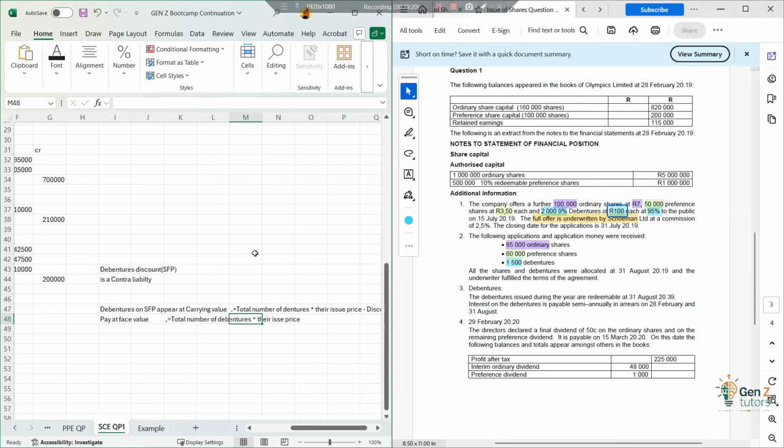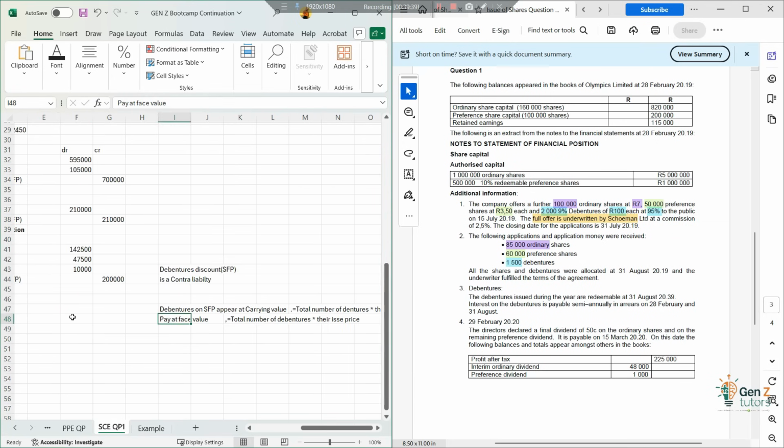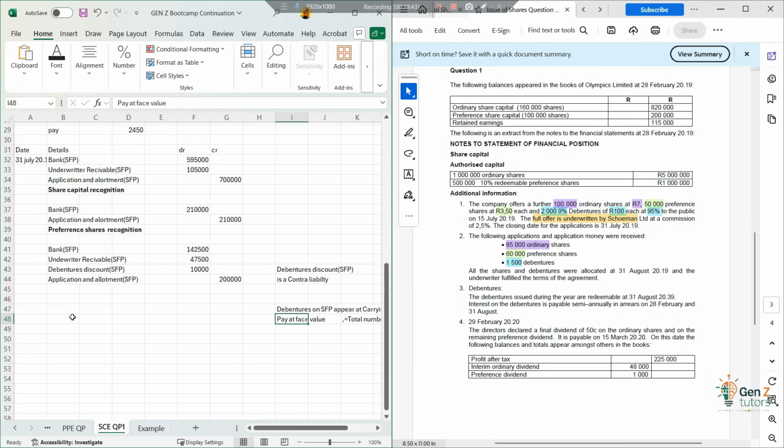So now I hope you know the difference between debentures at carrying value and debentures at face value. When they appear on the SFP, they appear at carrying value. But at the end of the period, when we are supposed to pay the debentures, they'll be appearing at face value. And I will show you the way forward on how to do the right procedure to make sure that it's the right amount at the end. And that's why we end up amortizing debentures, especially discounts.